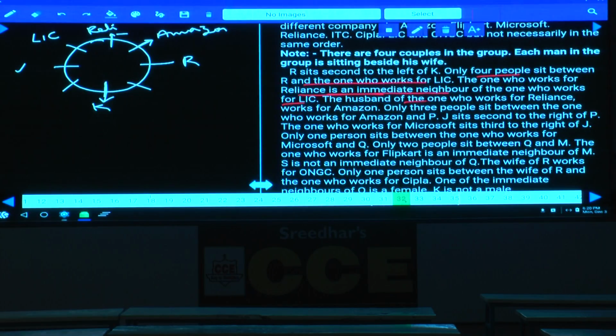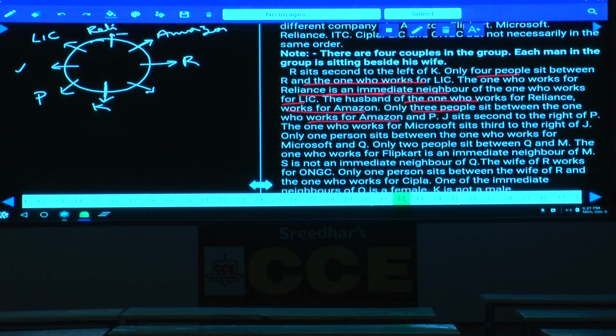The husband of the one who works for Reliance works for Amazon. This person on the left-hand side is LIC. LIC and Reliance cannot be married to each other. Hence Reliance and Amazon are married to each other. And only 3 people sit between the one who works for Amazon and P. Among these 8 persons, exactly 3 persons between Amazon and P means they are opposite to each other.